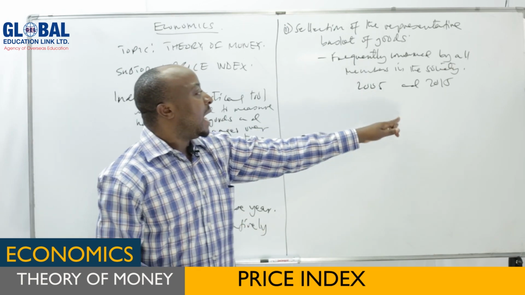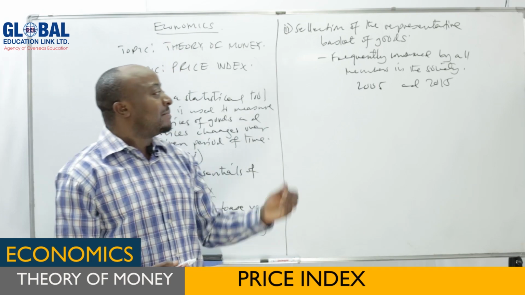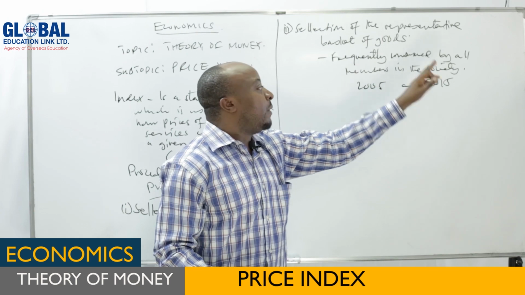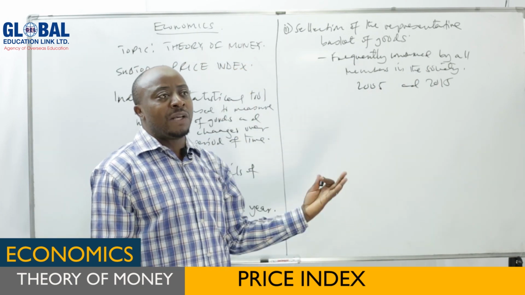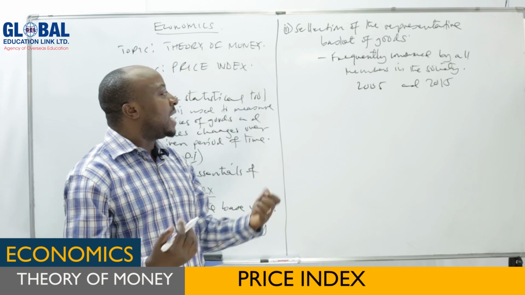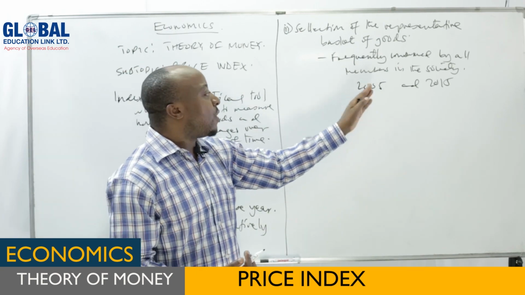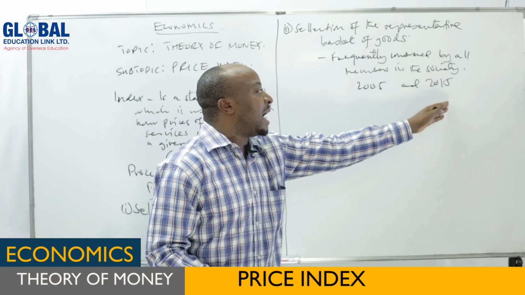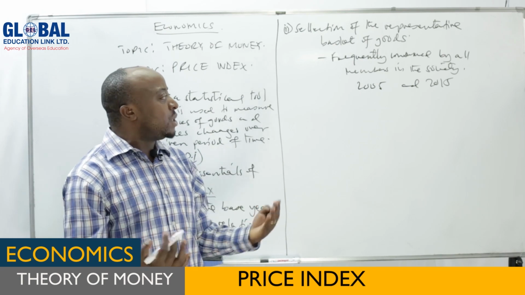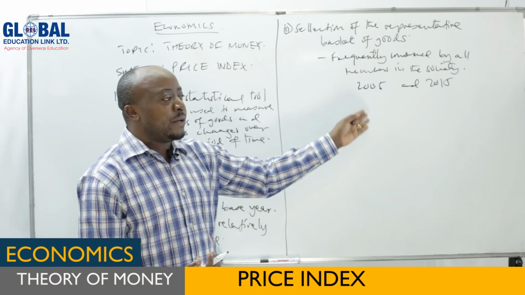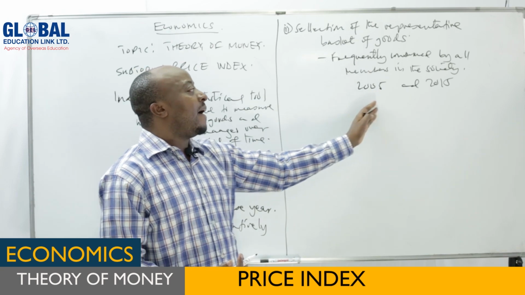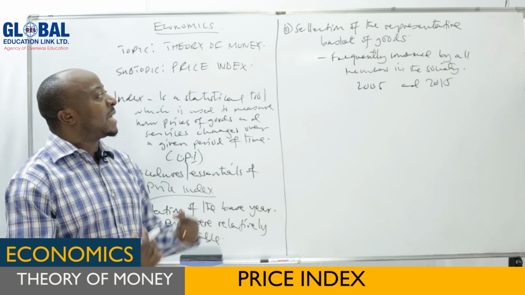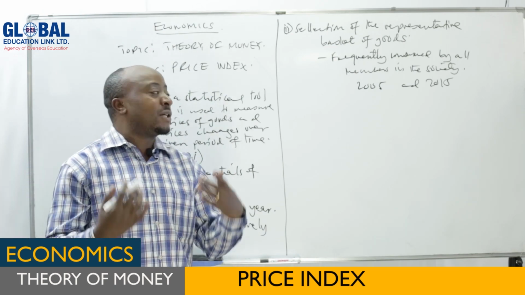Now, when we want to choose a basket of goods to be measured, we should make sure that those goods are consumed in this current year, but they were also consumed in the base year. Because sometimes you can find a certain good which was commonly consumed in 2005 is no longer in the market. So you cannot take that good, because in the current year it is no longer in the market. So we have to take a good or a service which was consumed in both the base year and the current year. So this is the second procedure: you have to make a selection of the representative basket of goods.